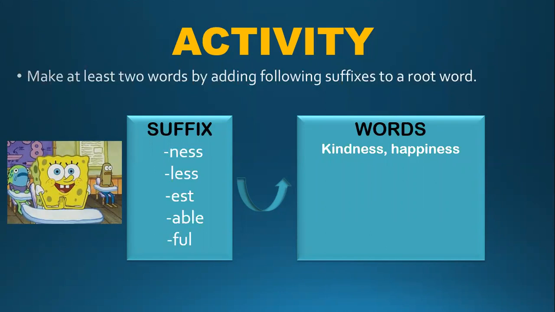The next suffix is less. It could be countless, friendless, fearless. Est is used for the superlative degree, basically, like big, bigger, and biggest. So biggest, richest. Able: comfortable, or preventable. Full: beautiful, wonderful.